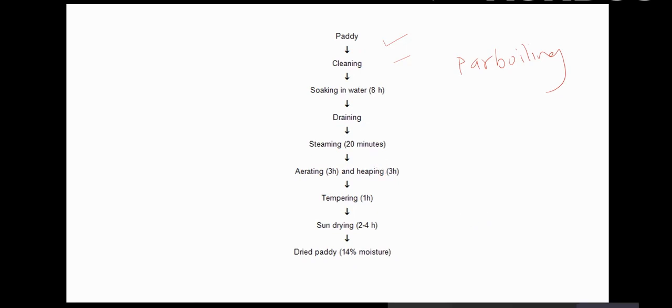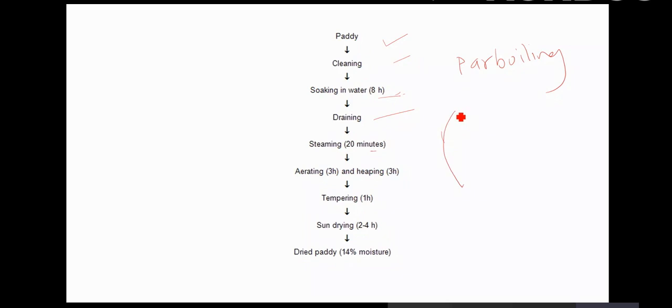Paddy is cleaned, soaked in water for 8 hours, then you drain. The soaking is done to diffuse the water. You have seen the conditioning of the wheat grain. So during this diffusion process, what happens, we will see. Then you drain the water, then steaming is carried out for 20 minutes.